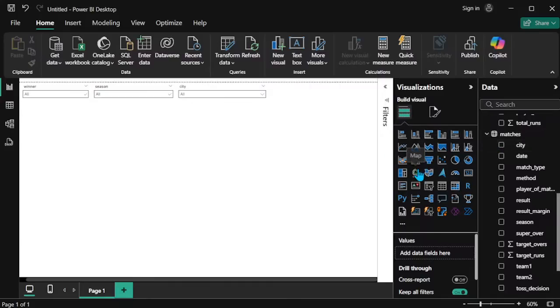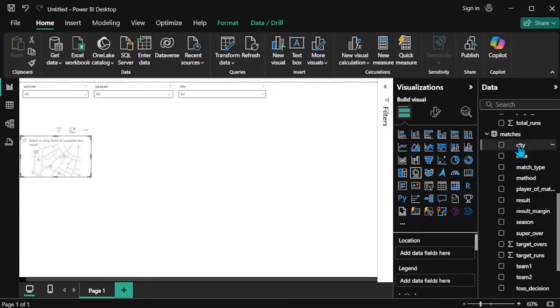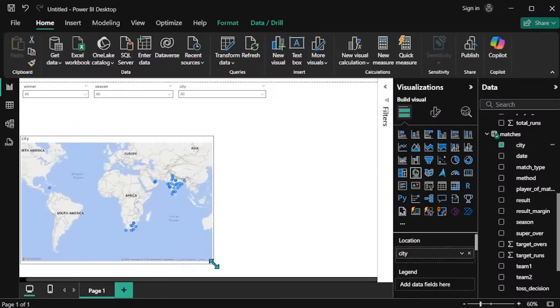So now we're creating the map and passing my city's location. Now it's showing in this format.